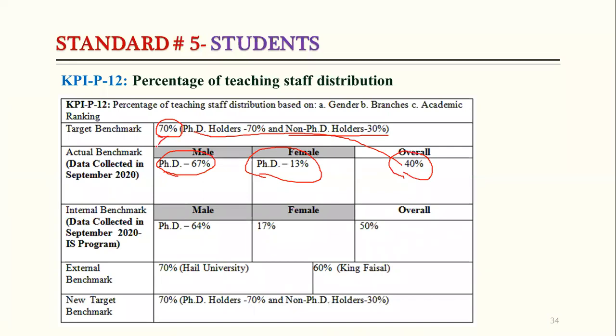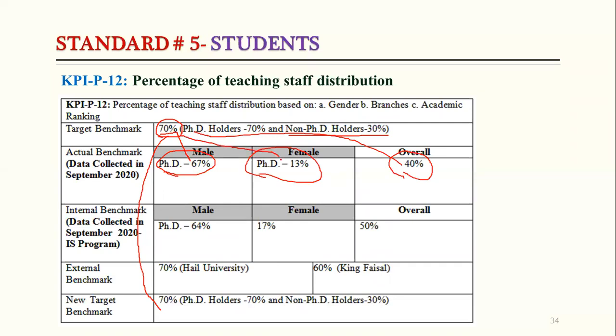So if we did not achieve the target, then we have to keep the new target benchmark as it is. Okay. On the basis of this result, one very important thing: we need to write the strengths, weaknesses, and priorities for improvement. Let's suppose this result, our target was 70%, but in the male campus, that is close to the target, 67%.